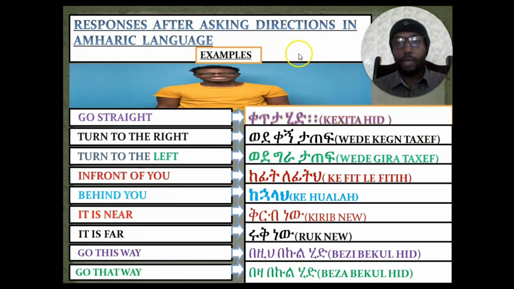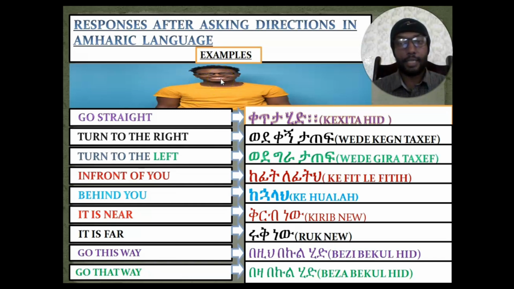As you know, in Amharic language, I have told you before, for instance if it is good morning, it differs for male, for female, and for two or more than two persons. Similarly here, it differs for male, for female, and for two or more persons. For instance, let us see for a male person.